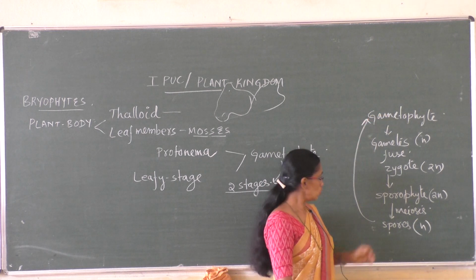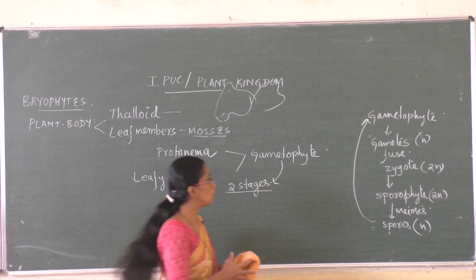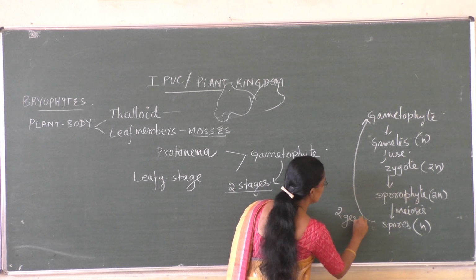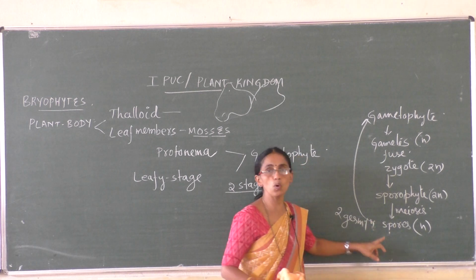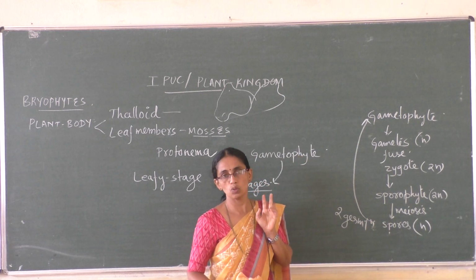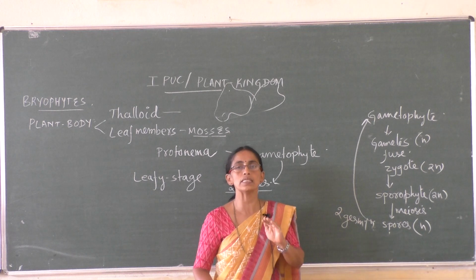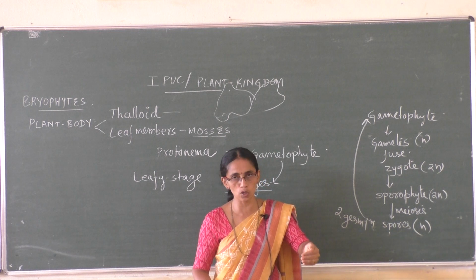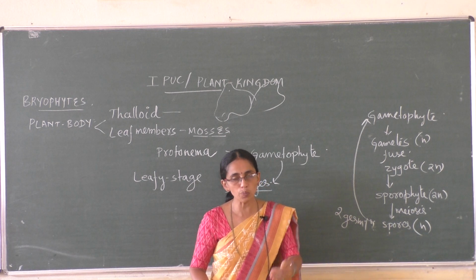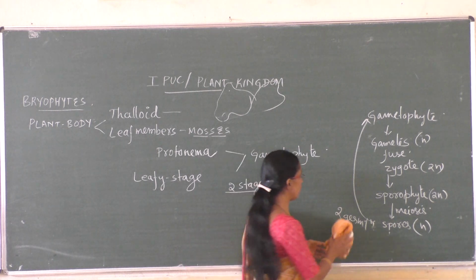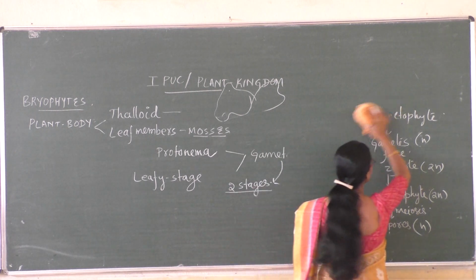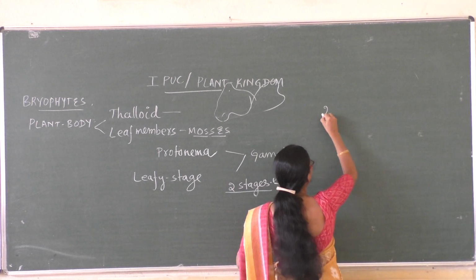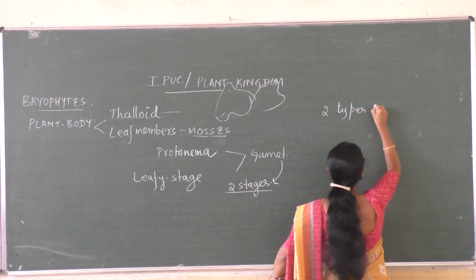So in the case of bryophytes, we see two types of spore germination. Spores are produced inside the sporophyte, and the sporophyte is produced from the gametophyte. The gametophyte gives rise to the sporophyte, the sporophyte gives spores, and spores on germination give rise to the gametophyte. Two types of spore germination are seen.